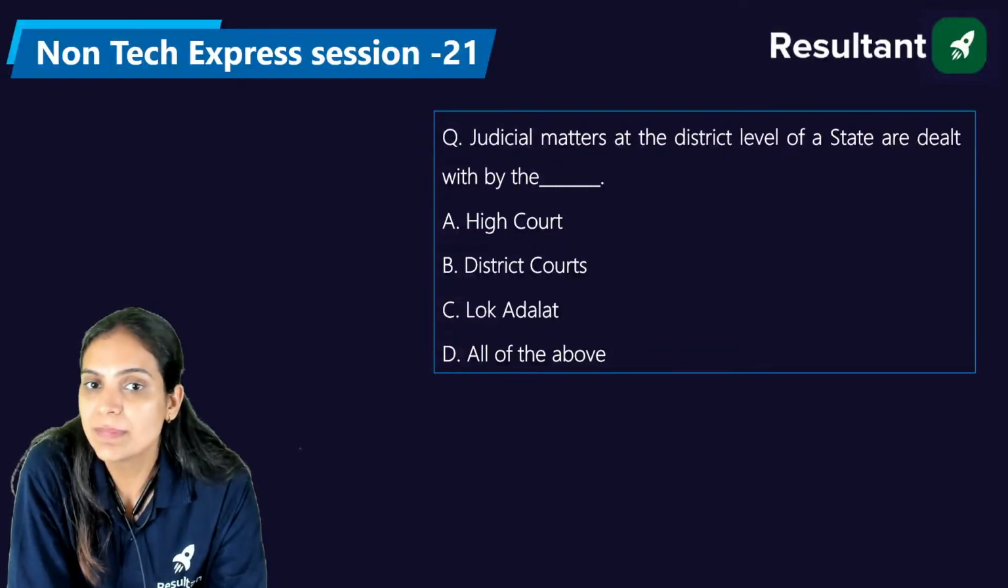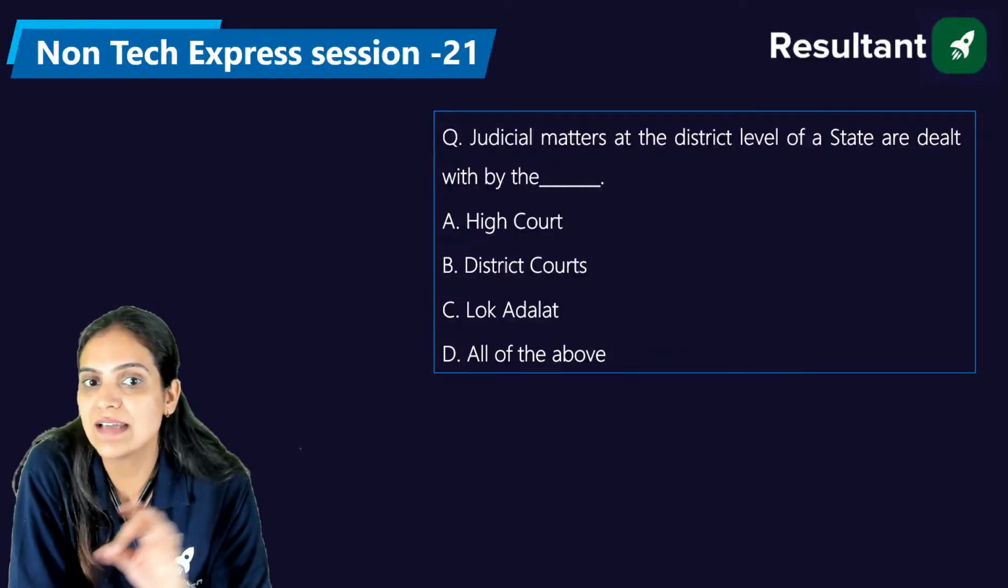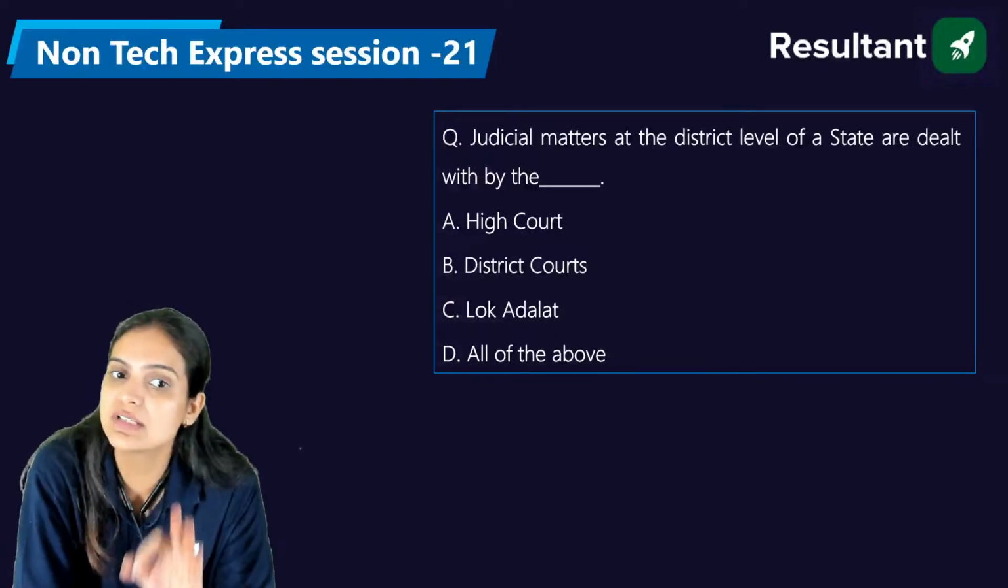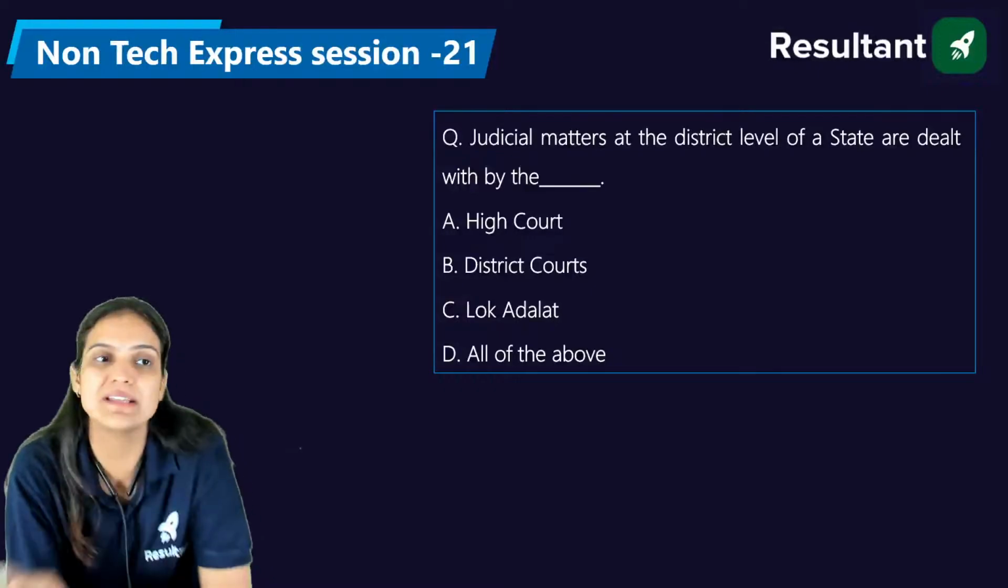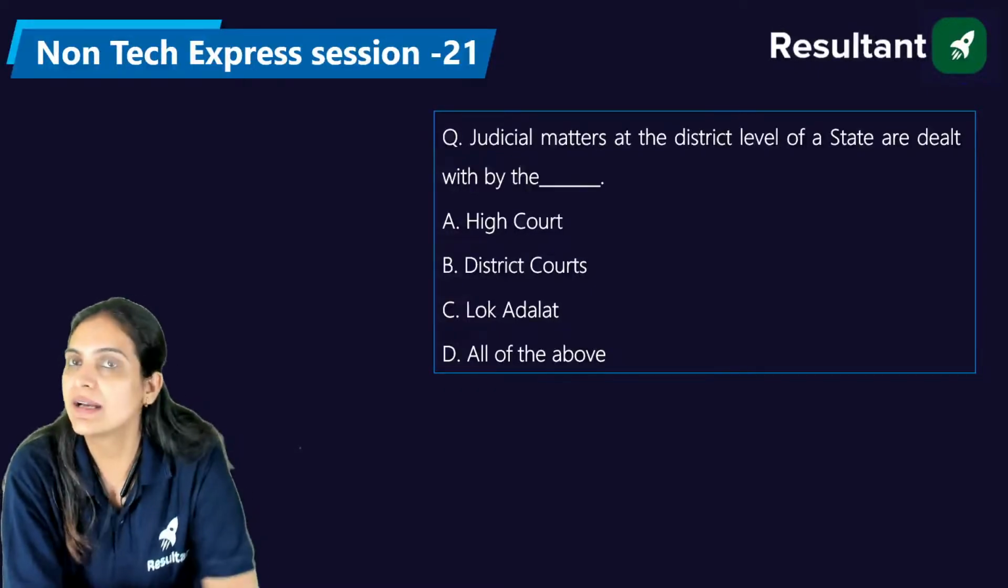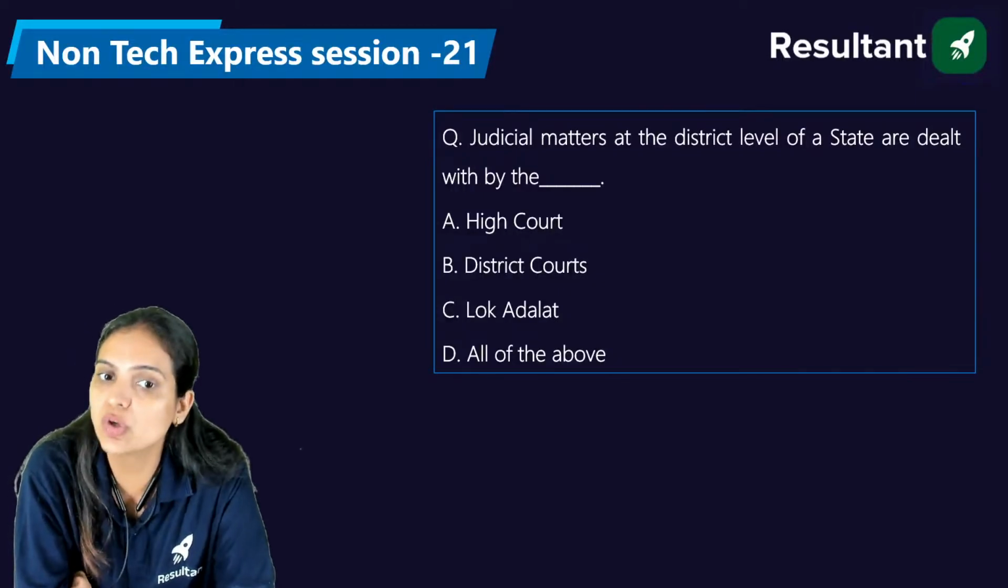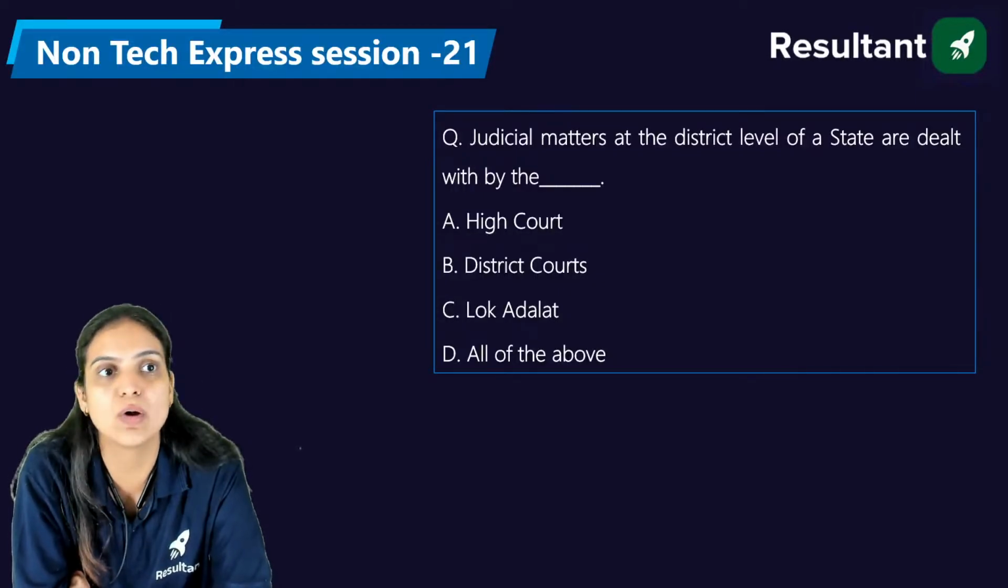Now, judicial matters at the district level of a state are dealt with by the dash: the High Court, the District Court, the Lok Adalats, or all of the above. Please answer, everyone. Judicial matters at the district level of a state are dealt with by the High Court, District Court, Lok Adalat, or all of the above.